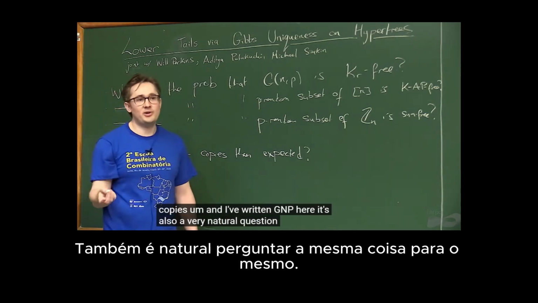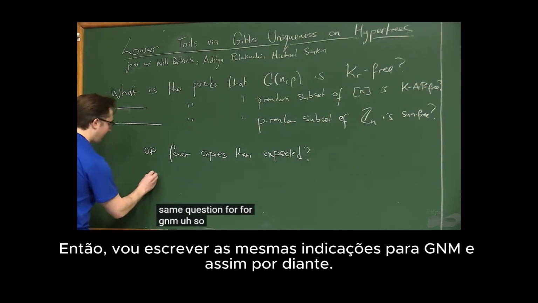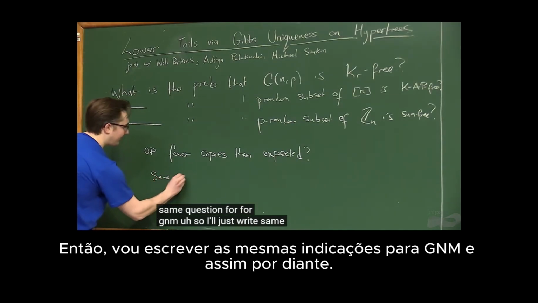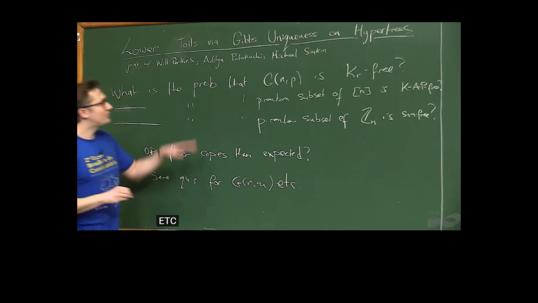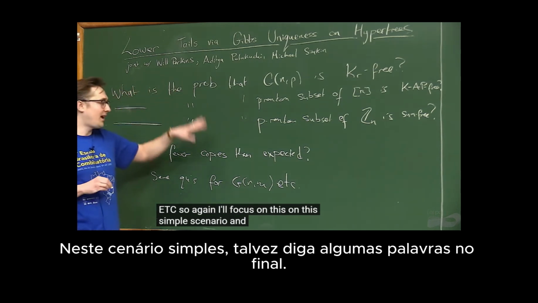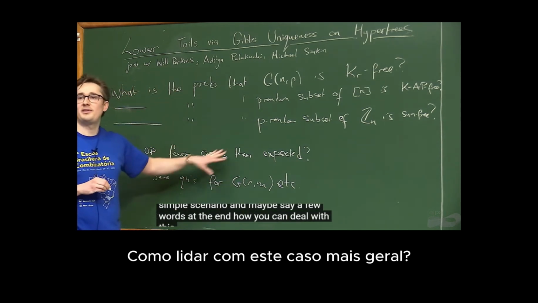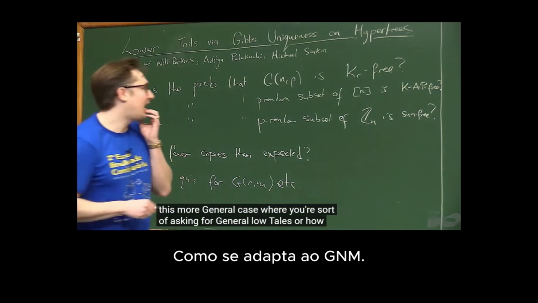It's also a very natural question to ask the same question for G(n,m), so I'll just write same questions for G(n,m), etc. Again, I'll focus on this simple scenario and maybe say a few words at the end about how you can deal with the more general case of general lower tails, or how it adapts to G(n,m).